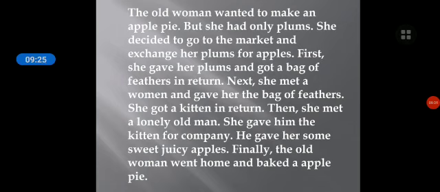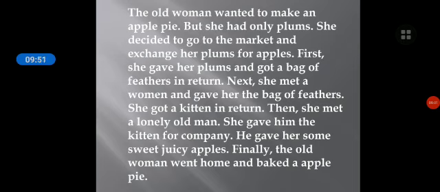Next, she met a woman and gave her the bag of feathers. She got a kitten in return. Then she met a lonely old man. She gave him the kitten for company. He gave her some sweet juicy apples. Finally, the old woman went home and baked an apple pie.